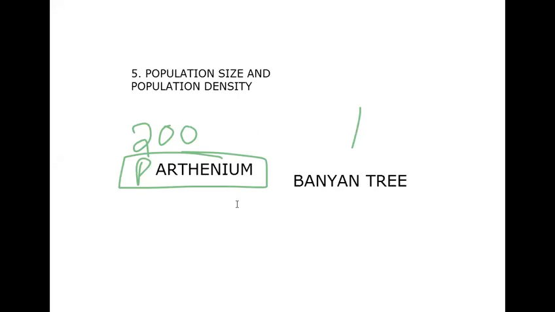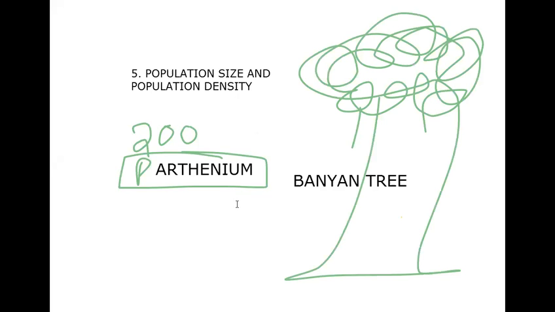How useful it is for the ecosystem matters too. The banyan tree, a huge tree, accommodates a large number of birds and is a major producer for the energy flow. That's why we can say the density of the banyan tree is more. Even though only one is present, we vote for the banyan tree: its population density is more.